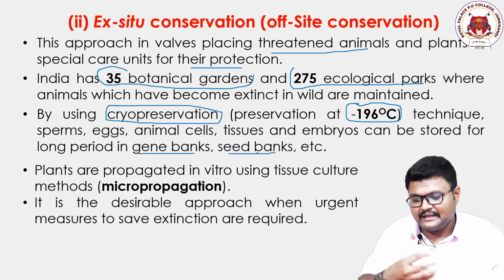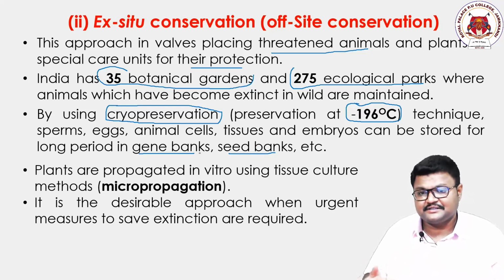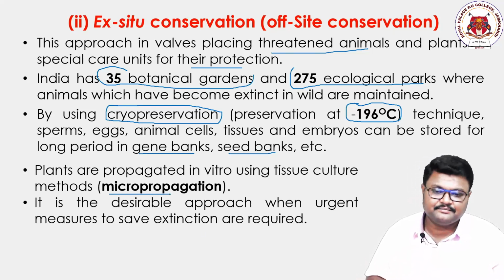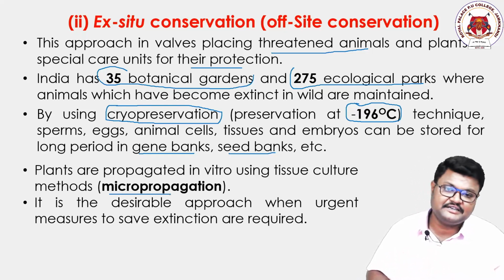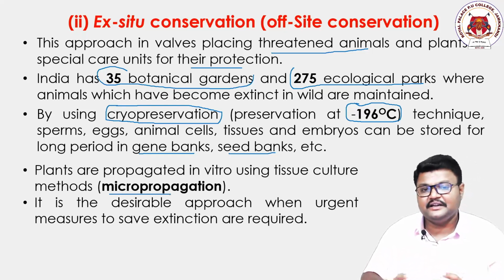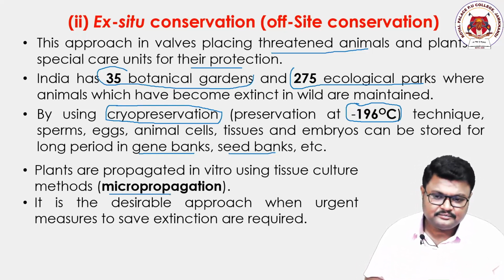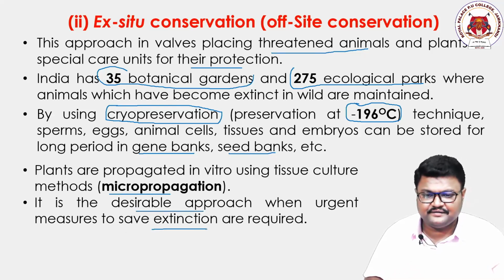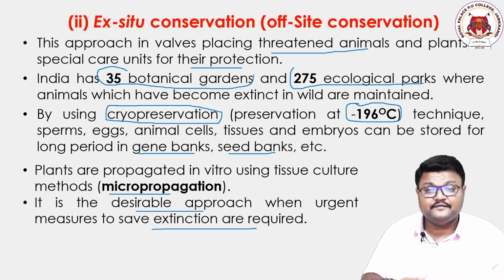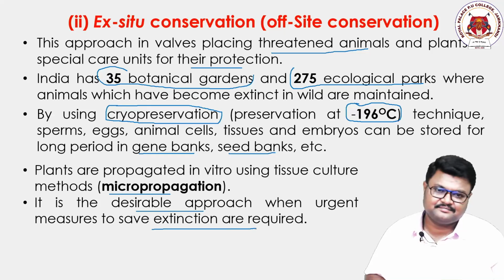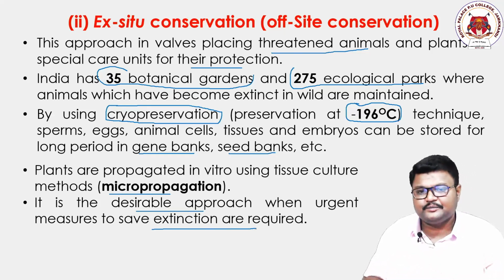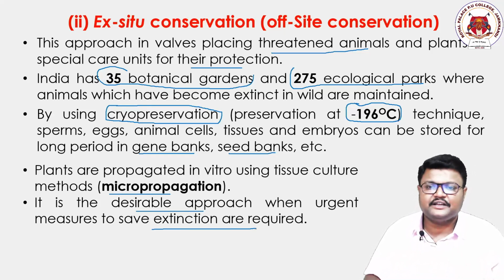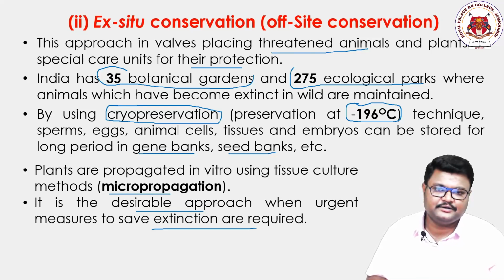So some even undergo the biotechnology processes, also called micropropagation. Here also, in the laboratories we use plant tissue culture and grow them in the laboratory only. So it is the desirable approach where urgent measures to save organisms from extinction are done here. Okay, so dear students, I hope you are understanding this particular concept of how we can conserve nature or biodiversity.